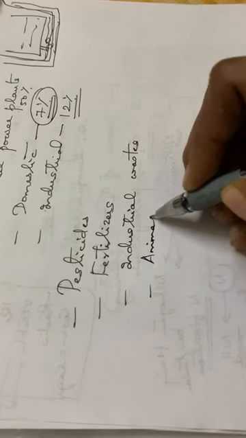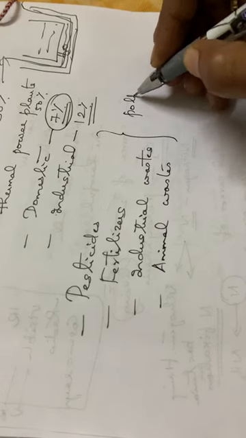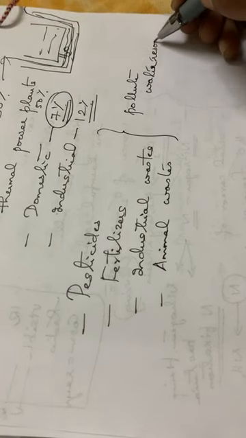So these are some of the substances which pollute or contaminate water resources: use of pesticides, fertilizers, industrial waste, animal waste, etc. Okay, so this is about the hydrosphere.